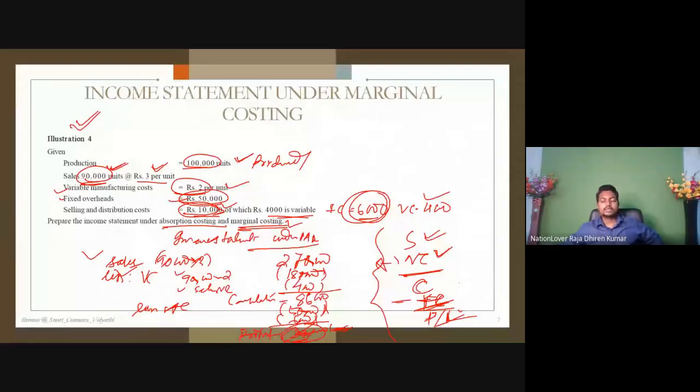Understand? That means very simple. In marginal costing, we emphasize the variable cost because that should be recovered, recouped, compensated first in order to avoid any type of losses.